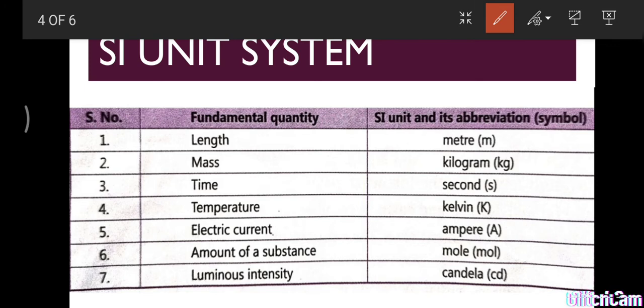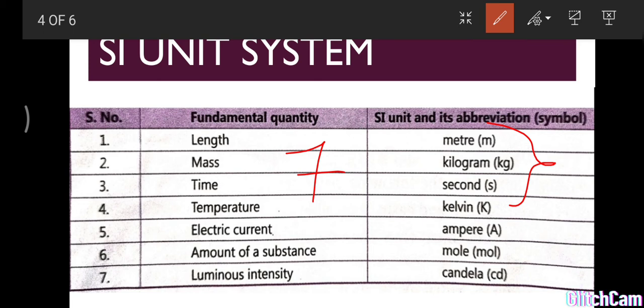What is the advantage of this SI unit system? In MKS also we use length in meter, mass in kilogram, time in second. So MKS has only three basic units, but in SI we have a total of seven basic or fundamental units. That is the upgrade of SI over MKS.